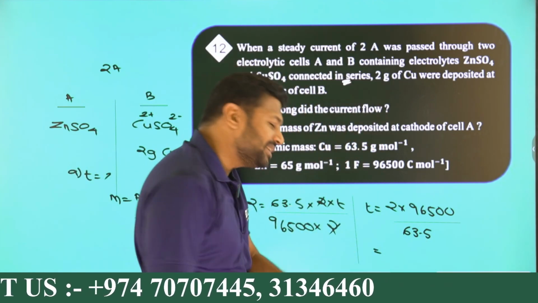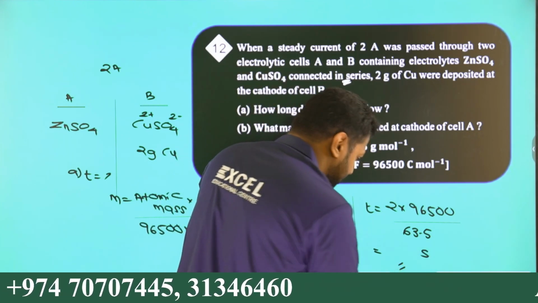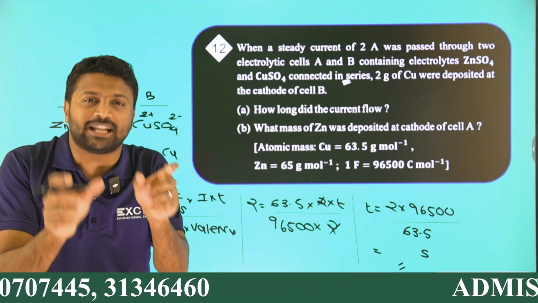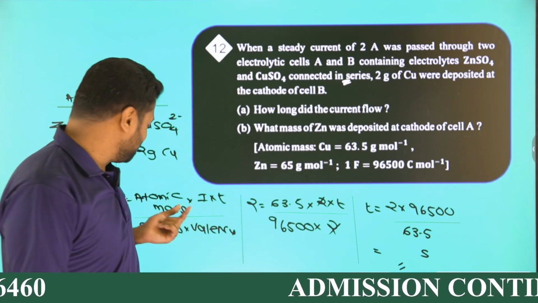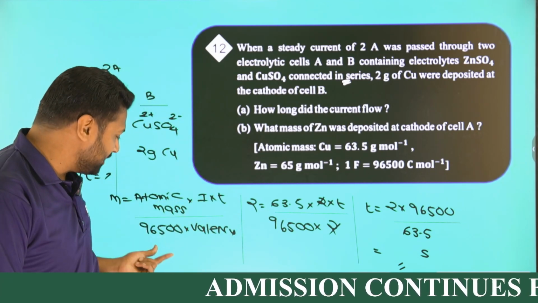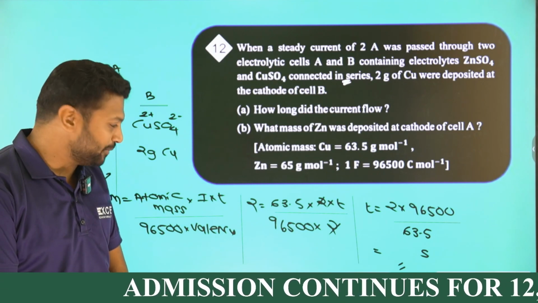The unit of time will be in second, okay? We'll be getting the answer, time in seconds. So how long did the current flow, meaning the time taken? Dump the formula, Faraday's first law: M is equal to atomic mass into I into T by 96500 into valency.